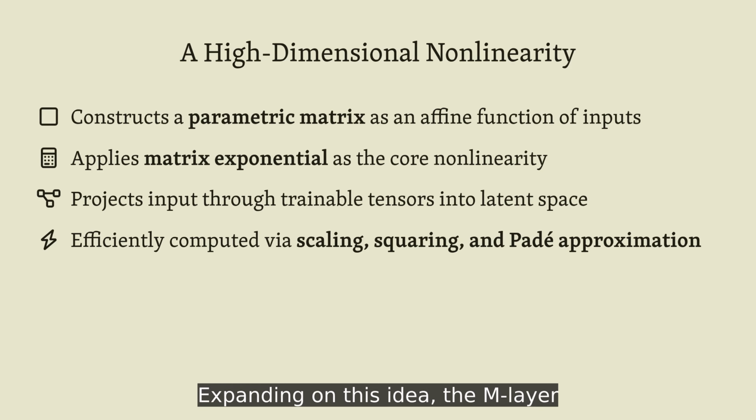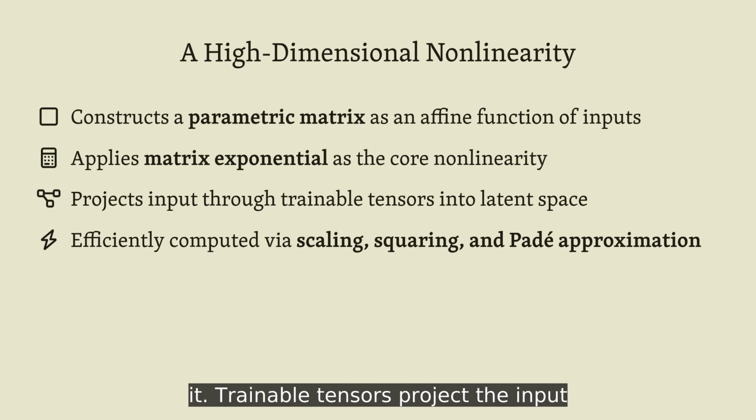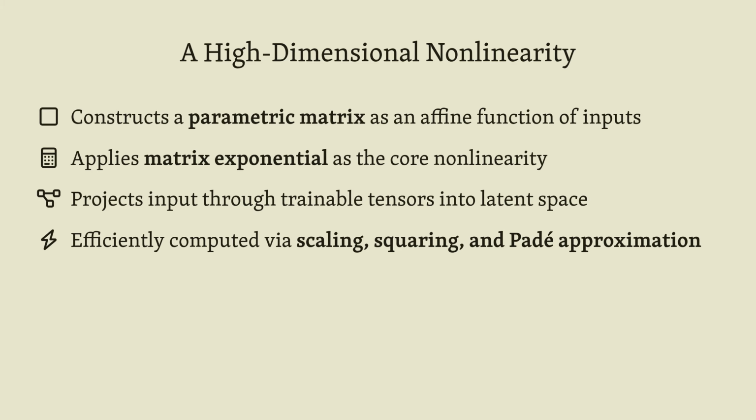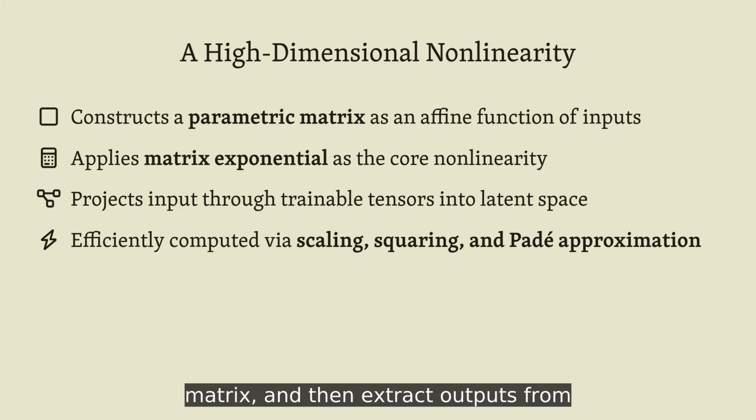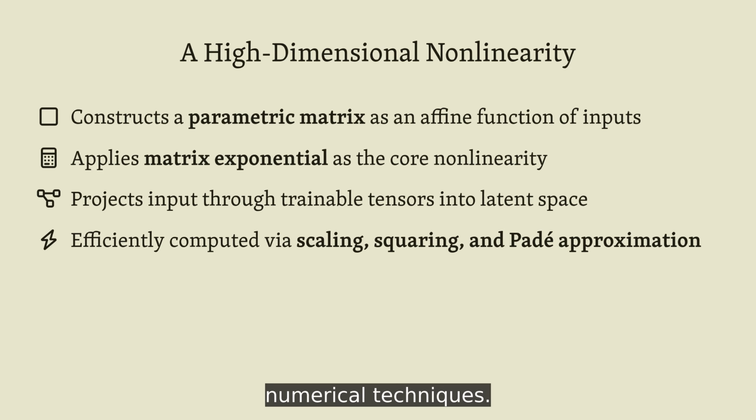Expanding on this idea, the M-layer builds an input-dependent matrix and exponentiates it. Trainable tensors project the input into a latent space, construct the matrix, and then extract outputs from the exponential, all computed efficiently using standard numerical techniques.